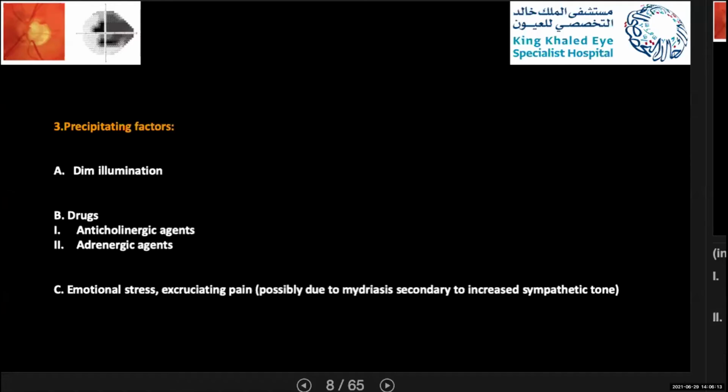Emotional stress or severe pain can also be a precipitating factor, as this will cause mydriasis secondary to increased sympathetic tone. So these are a few well known and studied risk factors for primary angle closure glaucoma.